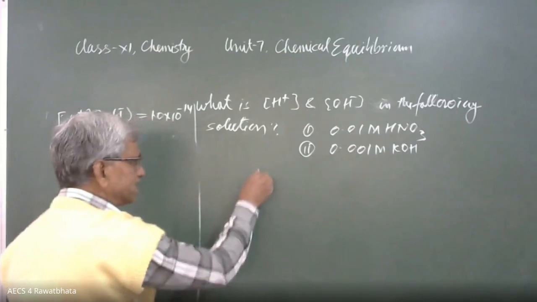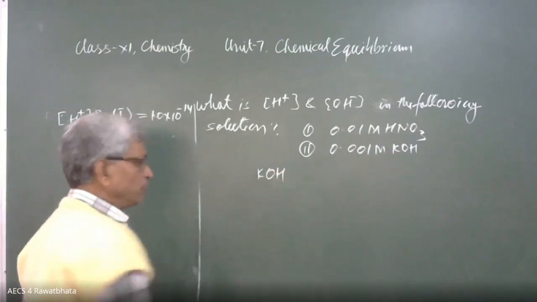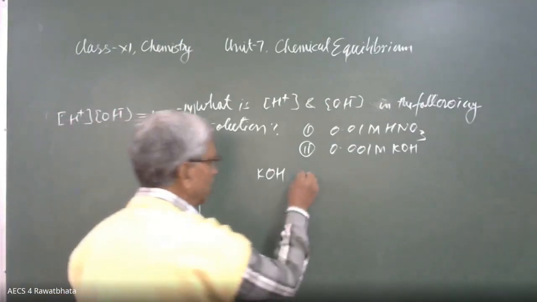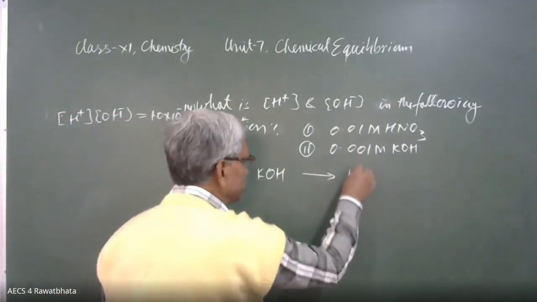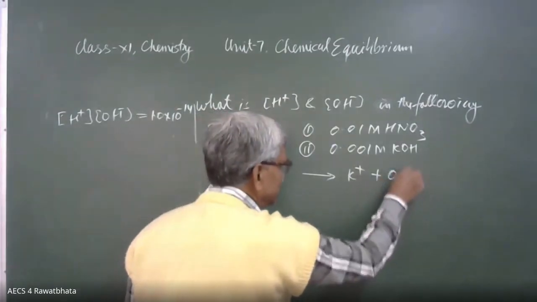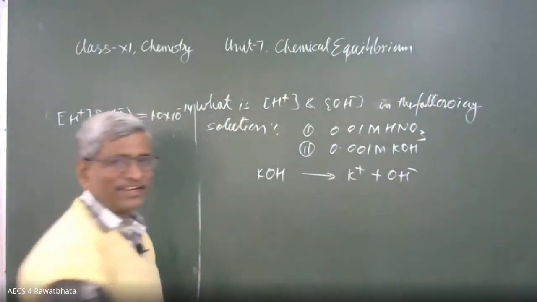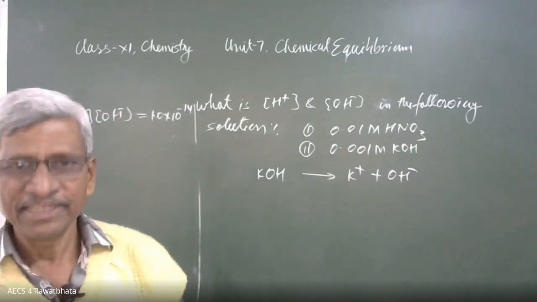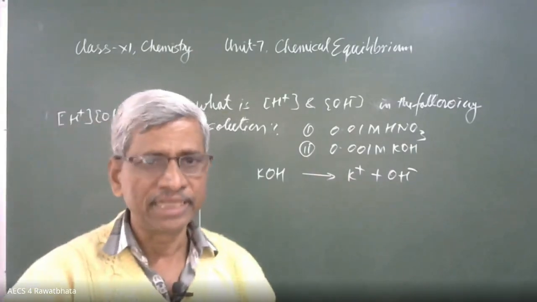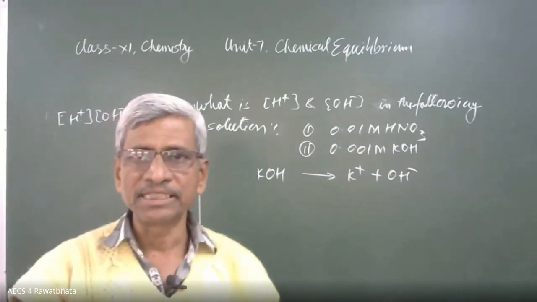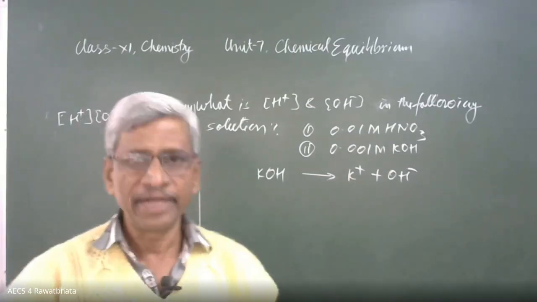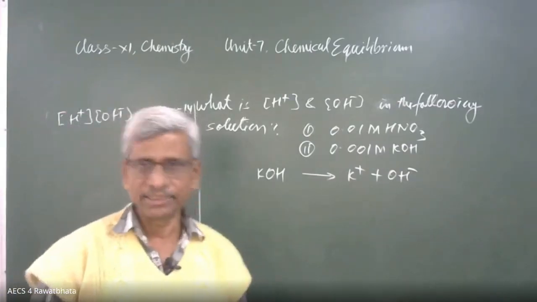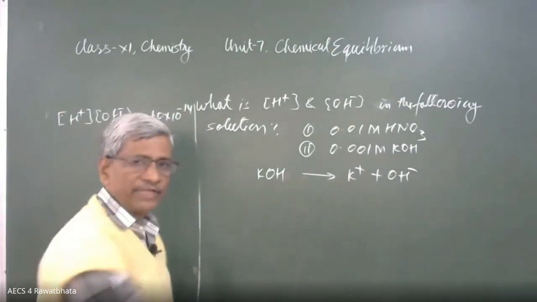The electrolyte is KOH, a strong base. KOH is a strong electrolyte and ionizes completely to give K positive plus OH minus. See that I am using a one-way arrow, a one-way reaction, direction towards one side only. This is the representation of complete ionization. This particular substance is a strong electrolyte, ionizing completely. If it is reversible, there is partial ionization. That's the meaning. Here it is one way.